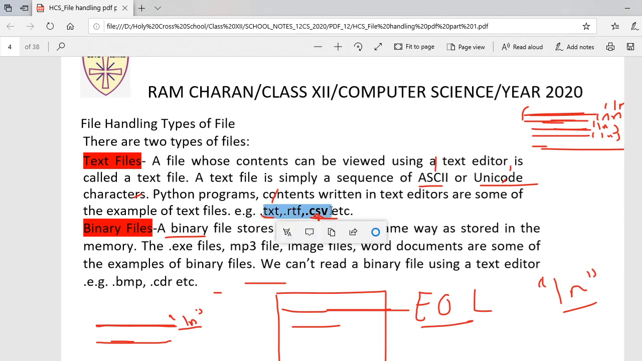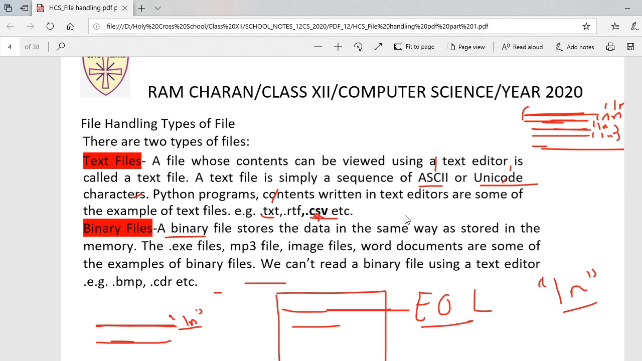Okay, the very common one is the TXT format that you know. Again, a very common format is RTF, rich text file format. Most of the files you are making from your mobiles and in small editing software are in RTF format. And nowadays we are having the CSV format here, comma separated values.